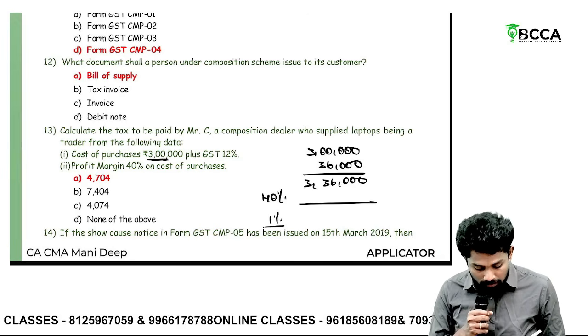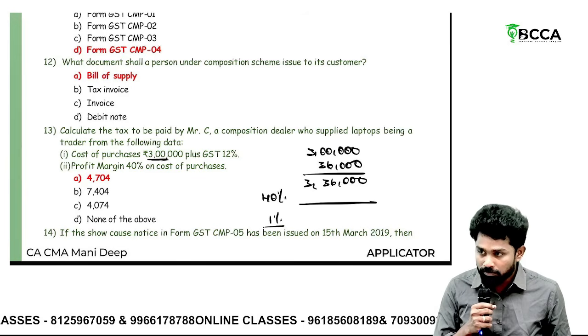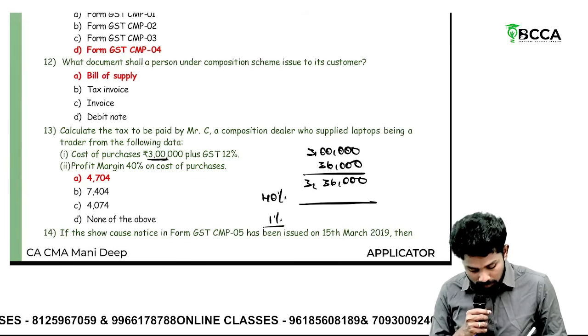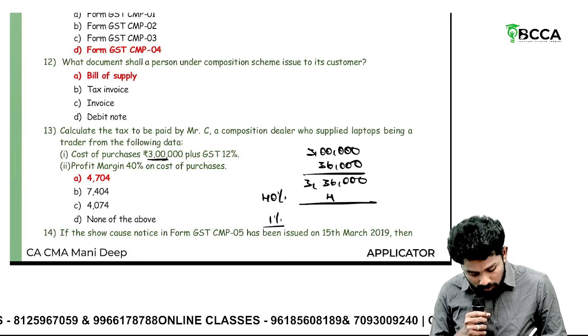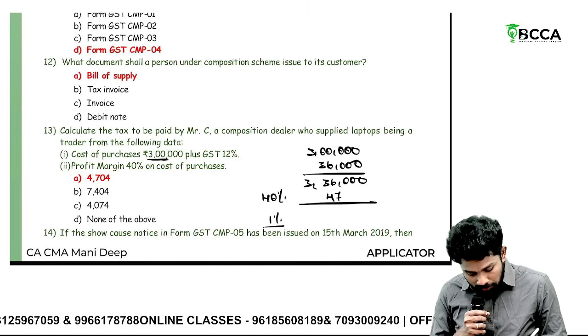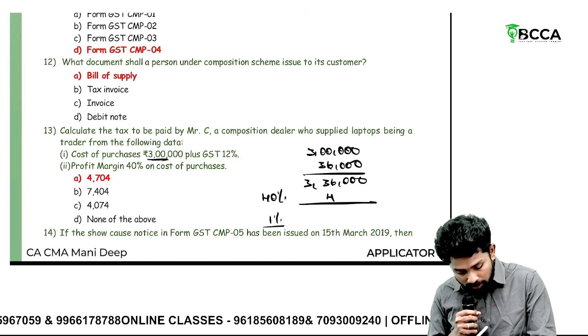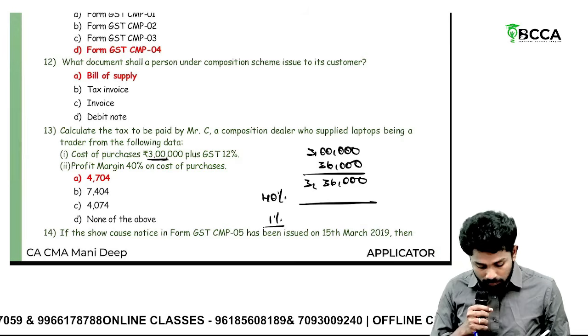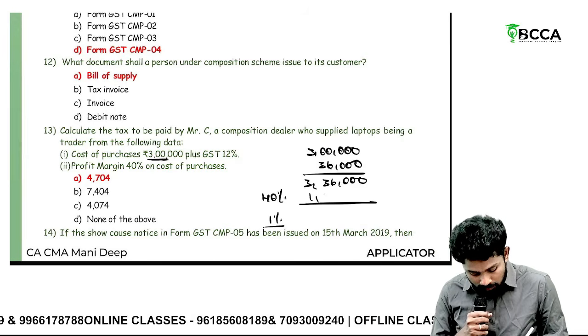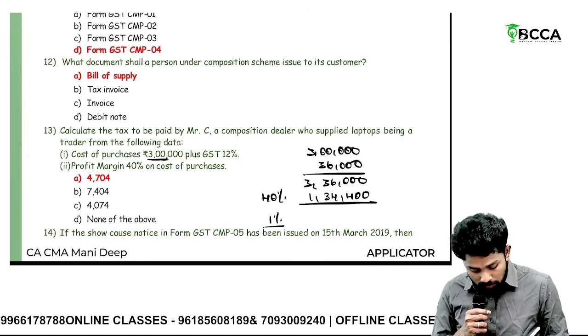Okay, if you have a calculator, tell quickly. 3,36,000 into 40%. No, it won't be that. 3,36,000 into 40%. It would be more than that. Now tell the total of these two.